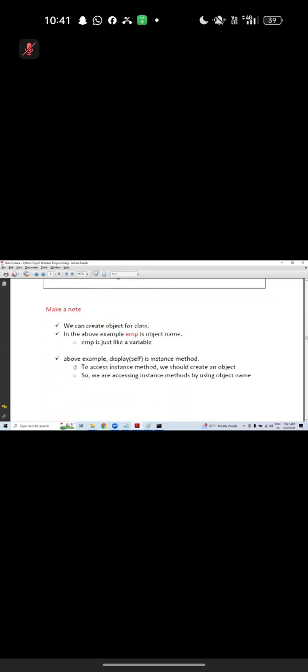We can create an object for a class. In the above example, you can walk through this theory and it will become clear to you. Constructor.